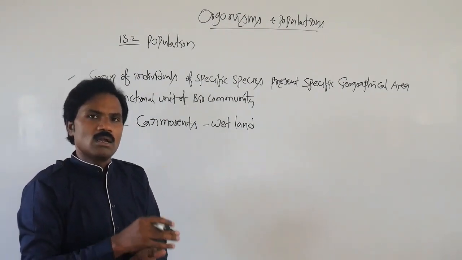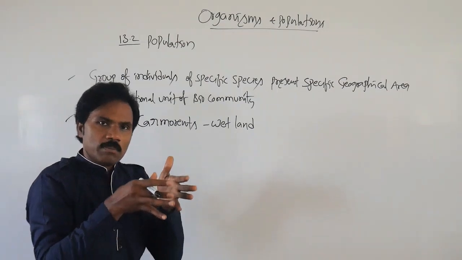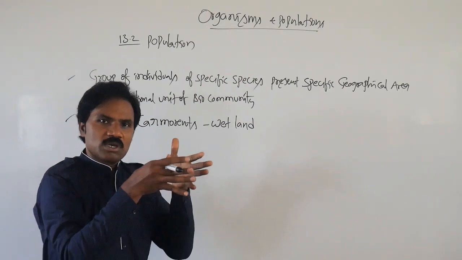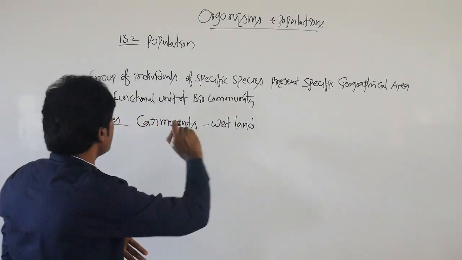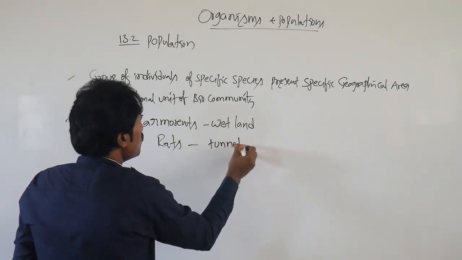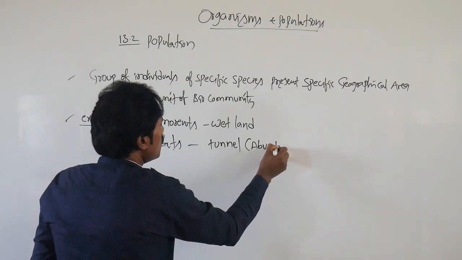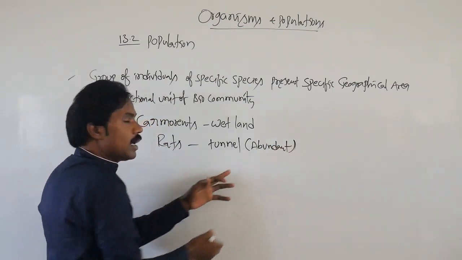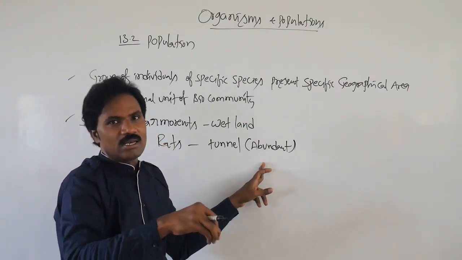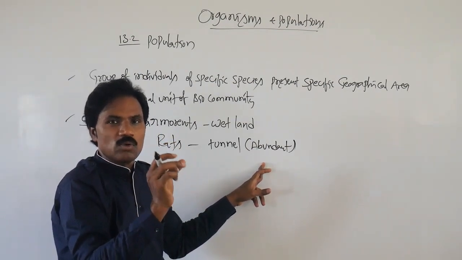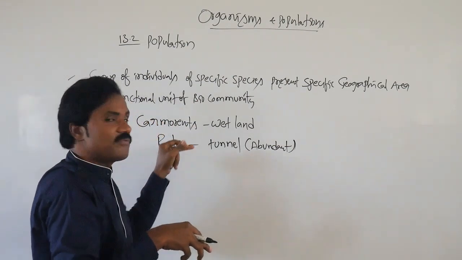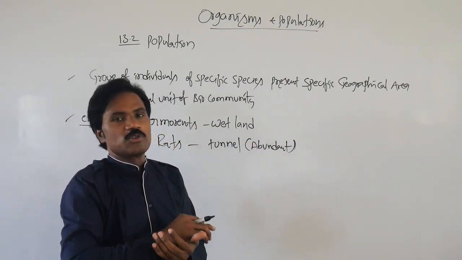Then burrowing in the soil, abundantly present in the inner part of the soil, that means rats. Abundant numbers of rats are present in a tunnel or den; in lion dens and tunnels the maximum number of rats are present.